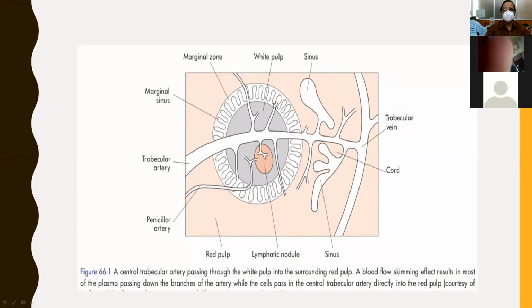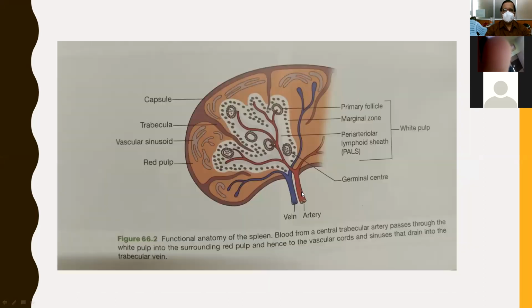And this is also the cut section, showing how the splenic artery and splenic vein divide into different branches, that is 2 to 6 branches, and the periphery contains the red pulp and the central part is the white pulp. And this is the lymphoid tissue that we see, called the periarterial lymphoid sheath. This is the white pulp, which contains the lymphoid tissue.